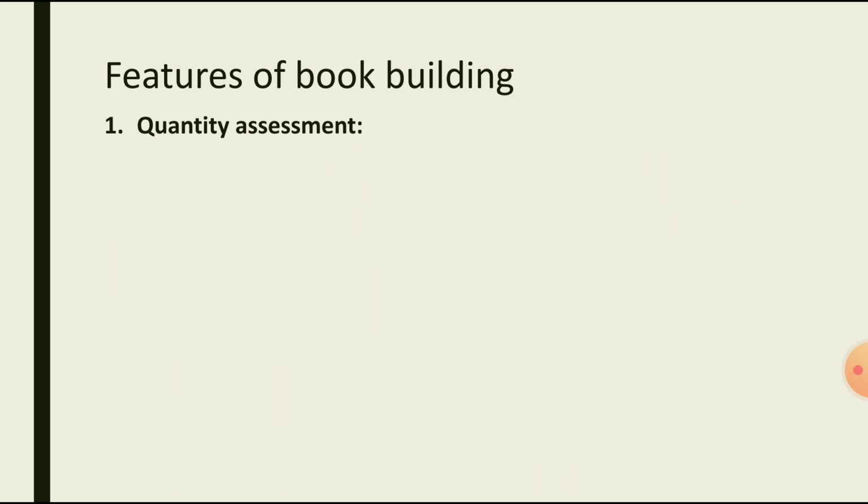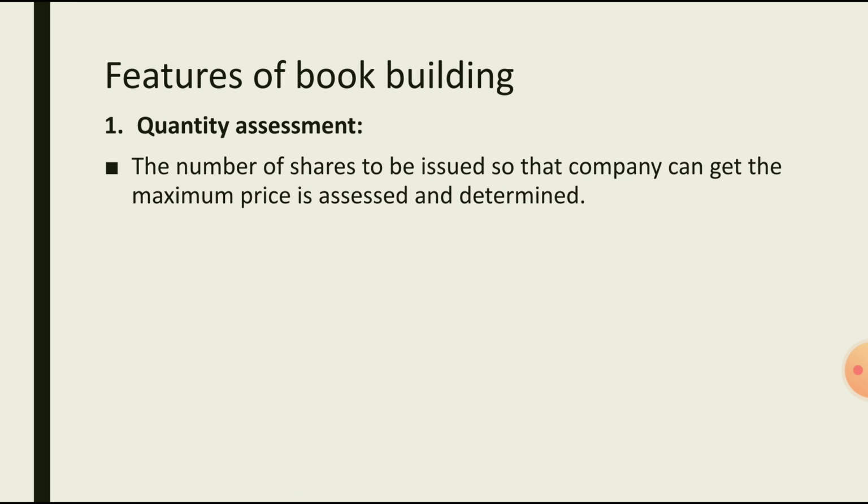Let's see the features of book building. First feature is quantity assessment, the number of shares to be issued, so that the company can get the maximum price assessed and determined. In case of a public issue, where share price is decided by the company, the face value or the issue price is going to be decided by the company. So if the share price is so high, then there is a chance of getting no demand for the shares. So to avoid this, in book building,